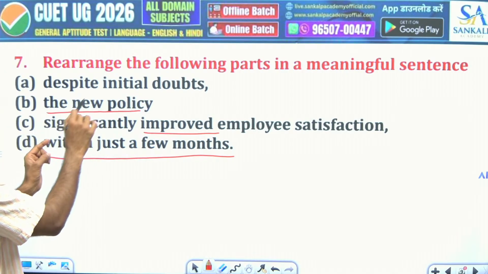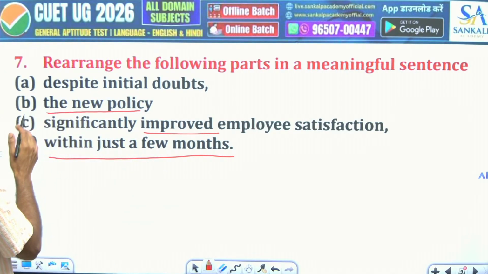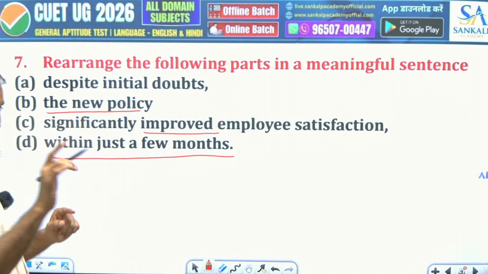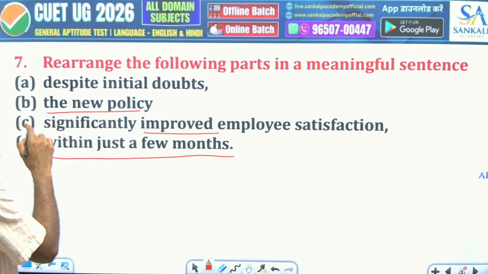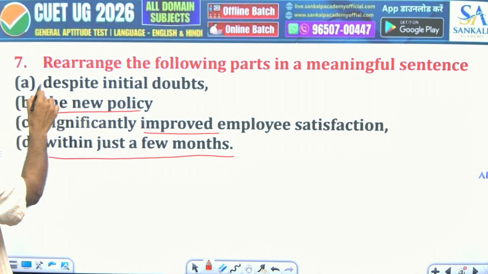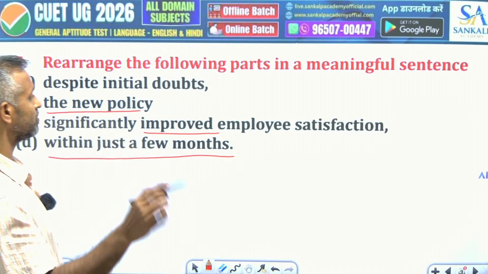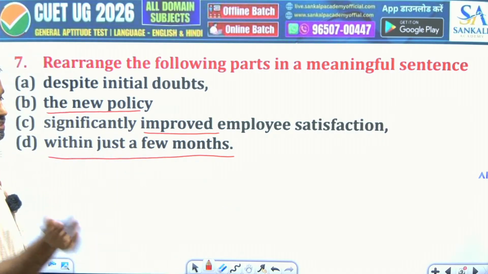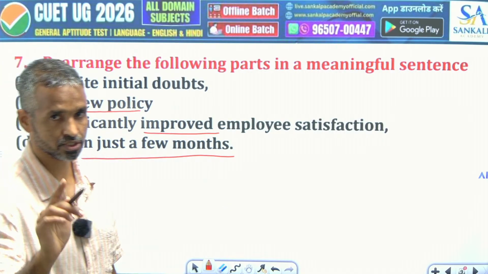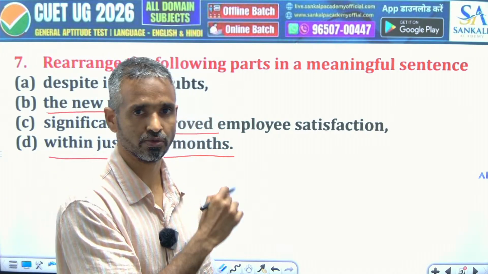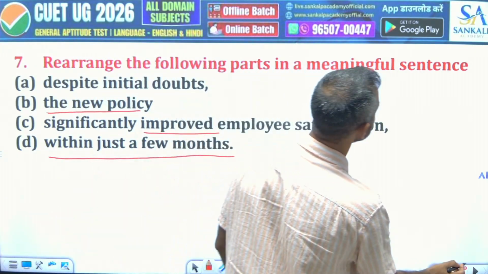despite initial doubts. So DBCA is also correct. And we can start from here also. Despite initial doubts, the new policy significantly improved employee satisfaction within just a few months. This will also be correct. Okay, so just see which option is available there. Let's move to next.